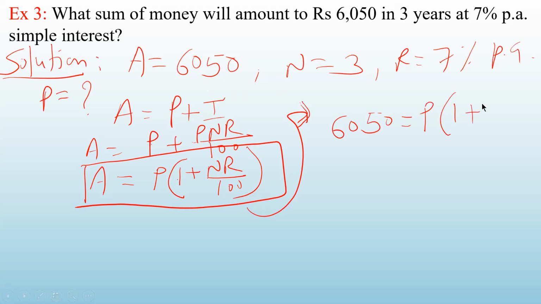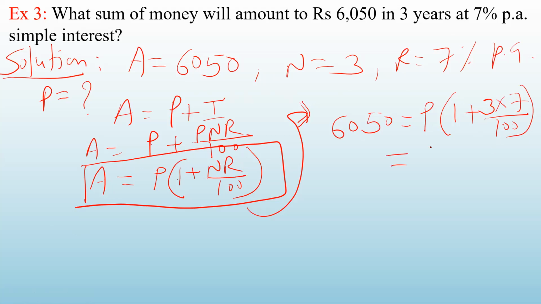I know the value of N, that is 3. I also know the value of R, that is 7 upon 100. Okay. So whatever was given to me in this problem, I have put all the values. A is 6,050, N is 3, R is 7, and P in the bracket this.